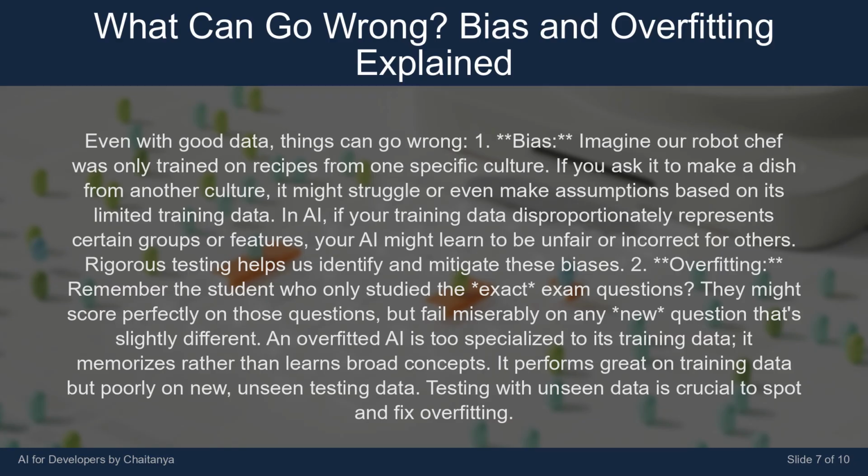2. Overfitting. Remember the student who only studied the exact exam questions. They might score perfectly on those questions, but fail miserably on any new question that's slightly different. An overfitted AI is too specialized to its training data. It memorizes rather than learns broad concepts. It performs great on training data but poorly on new, unseen testing data. Testing with unseen data is crucial to spot and fix overfitting.